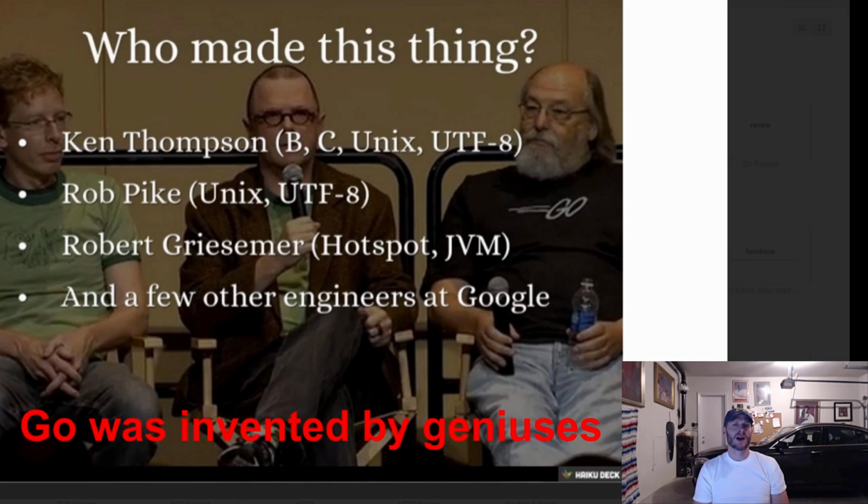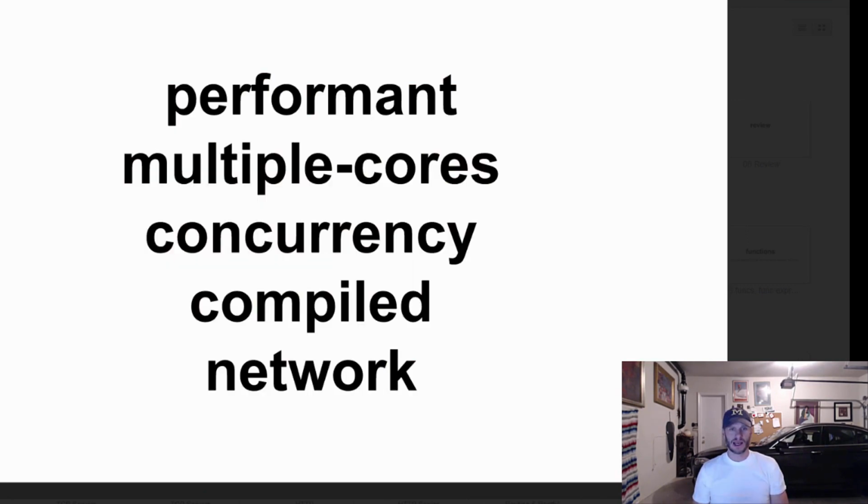Whoa. That's the other thing which really made me stop and take notice. So one, it came out of Google, and two, it was created by Ken Thompson, Rob Pike, and Robert Griesemer. These two things, to me, I say Go has amazing credentials, and that's the first thing which really made me stop and take notice of this language. And really, to me, I was like, I've got to learn this language, right? When I learned about that.